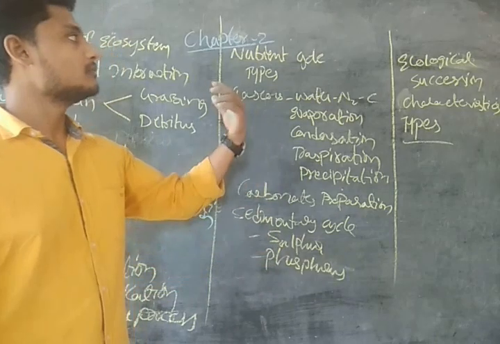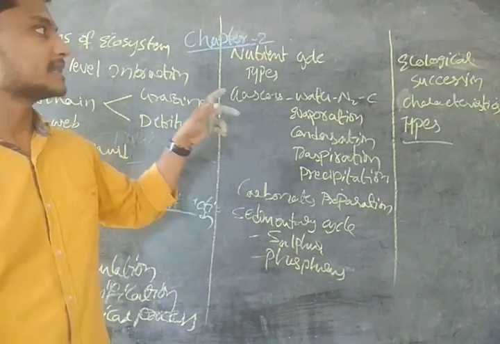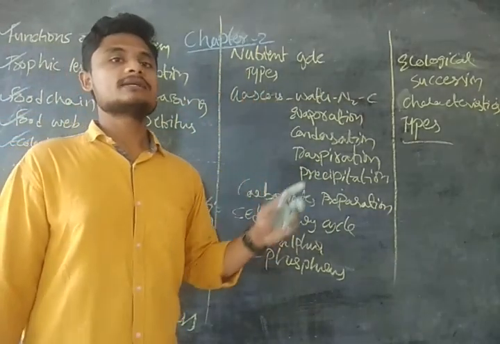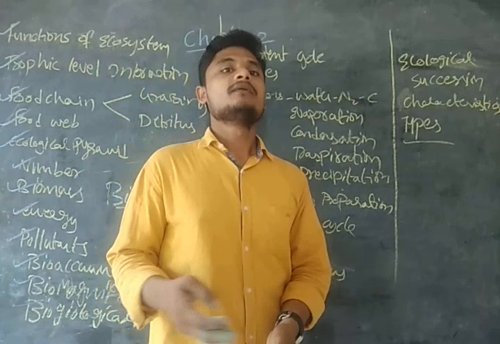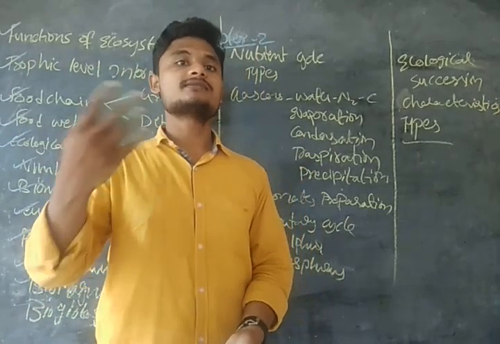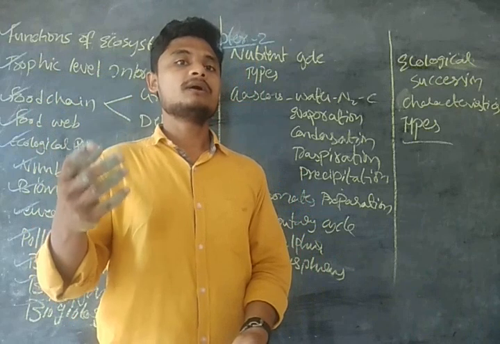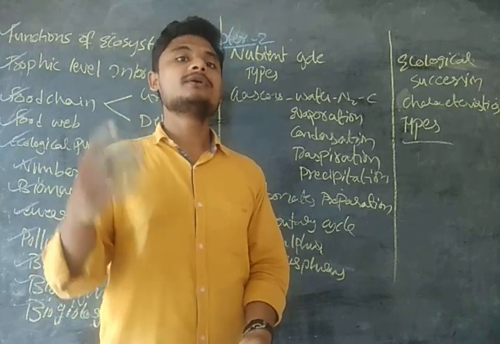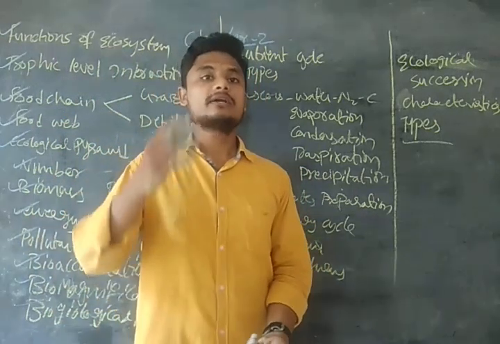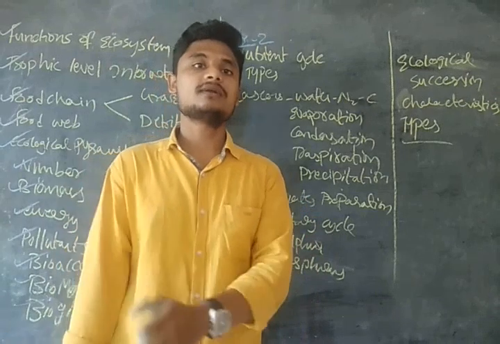Okay. Now, after seeing the energy flow and the nutrient cycles, now we will move to ecological succession, guys. What do you mean by ecological succession? Ecological succession is a universal process, guys. It is the universal process in the development of vegetation during a time scale, guys.